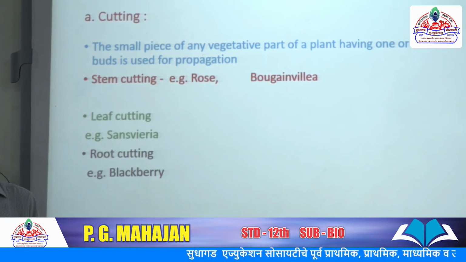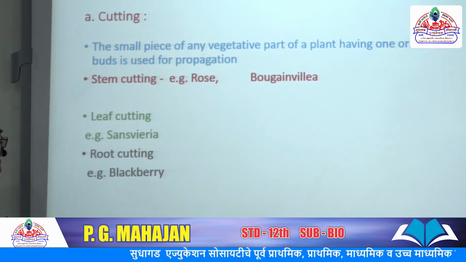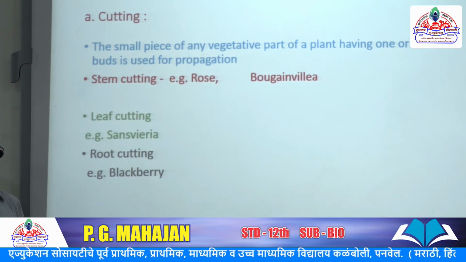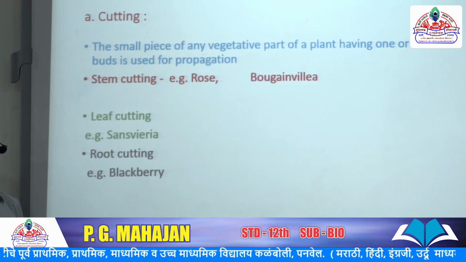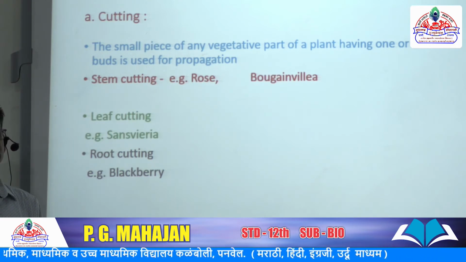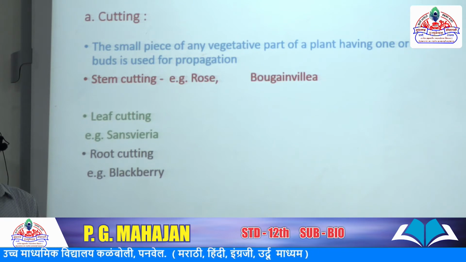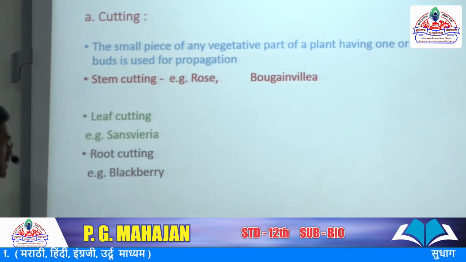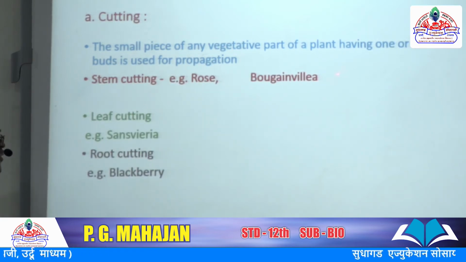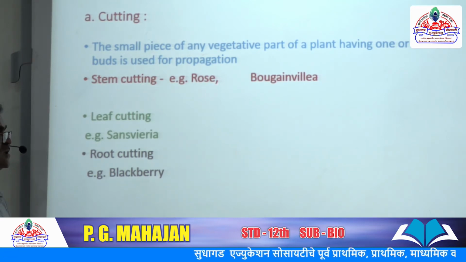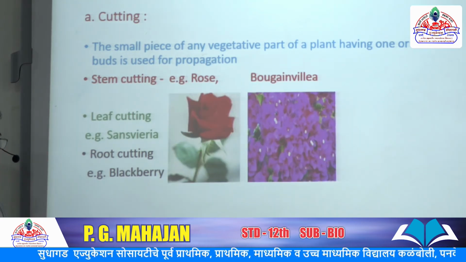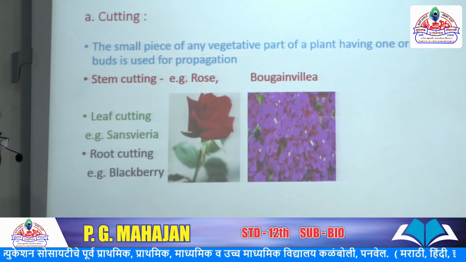The first is cuttings. A small piece of any vegetative part, such as root, stem, leaves, etc., of a plant, having one or more buds, is used for propagation. First, stem cuttings. Example, rose. Another example, bougainvillea. Stem cuttings have two examples: one is rose and the other is bougainvillea.